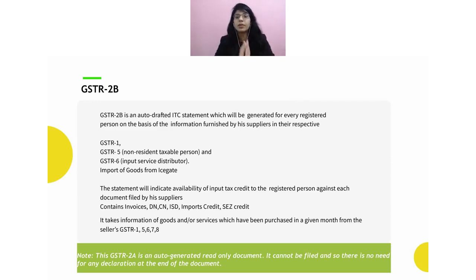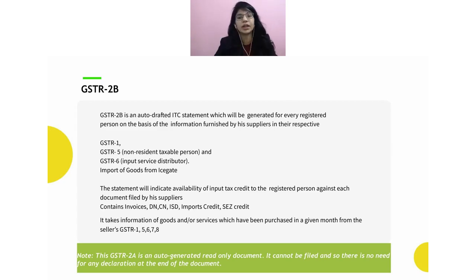Now when we talk about 2B, it is also similar, like whatever document has been uploaded by your supplier in GSTR 1 or maybe in GSTR 5 or maybe in GSTR 6, or maybe there is some entry in relation to import of goods which you have done from outside India or from an SEZ unit, all such information will come in GSTR 2B.